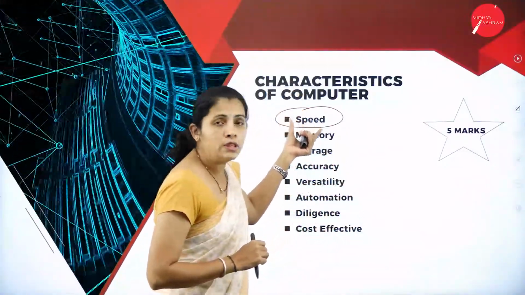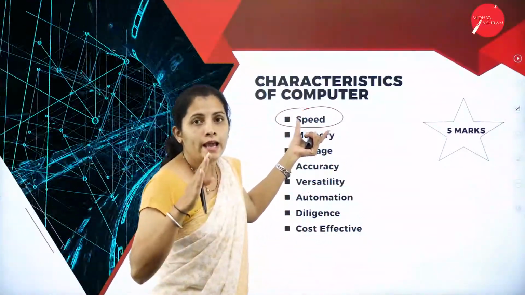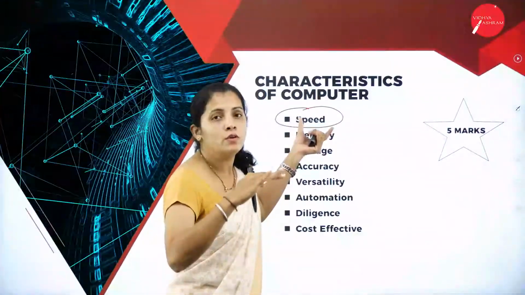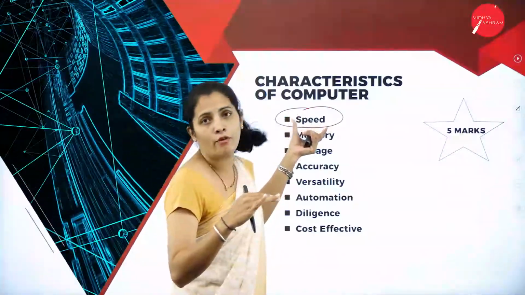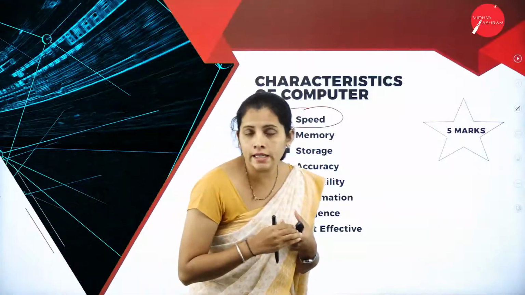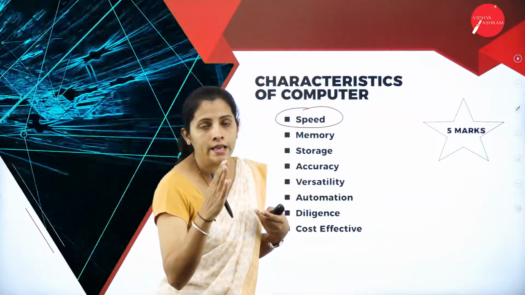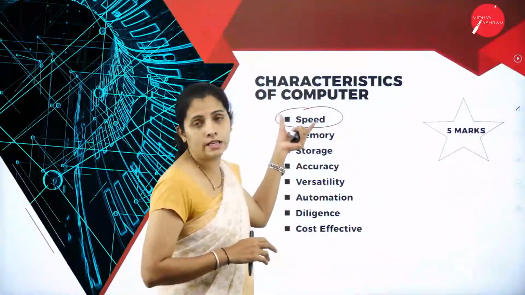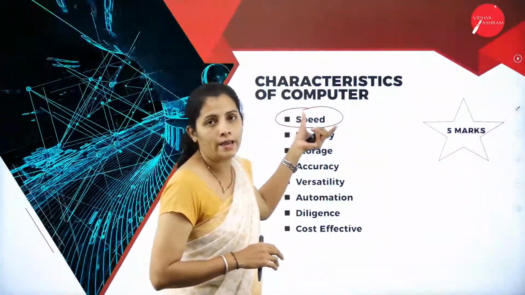So we know that a computer is an electronic device. So whatever transaction we have is in the form of electric pulses. The speed of electric pulses is always high. That indicates that the execution speed of the computer is always high.